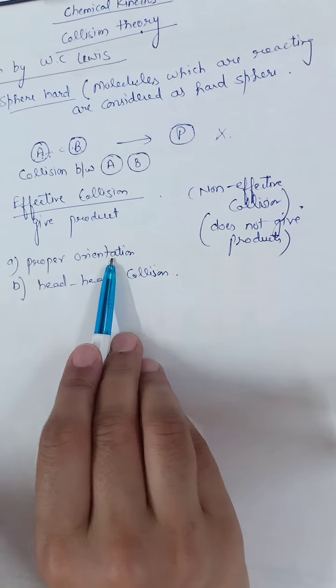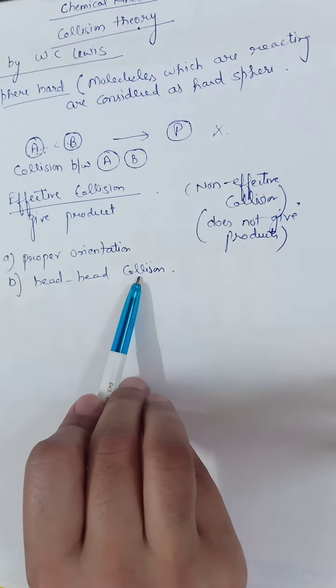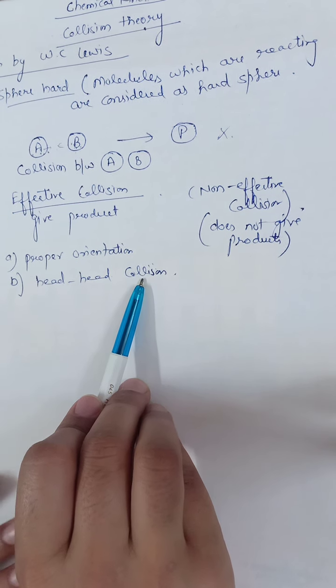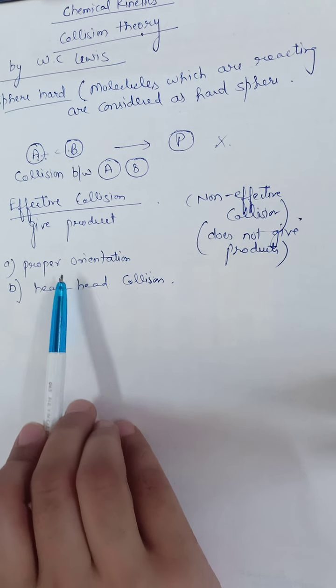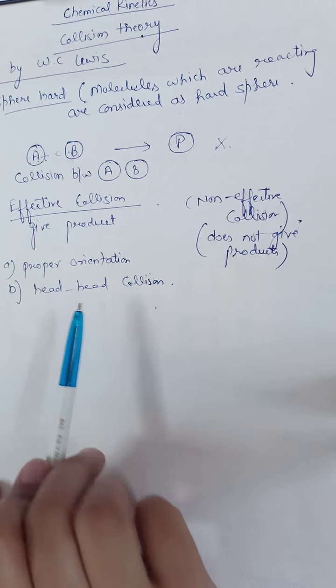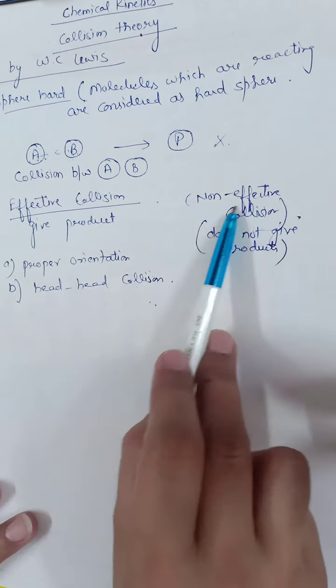Proper orientation is needed, only then head to head collision is possible, otherwise a non-effective collision takes place.